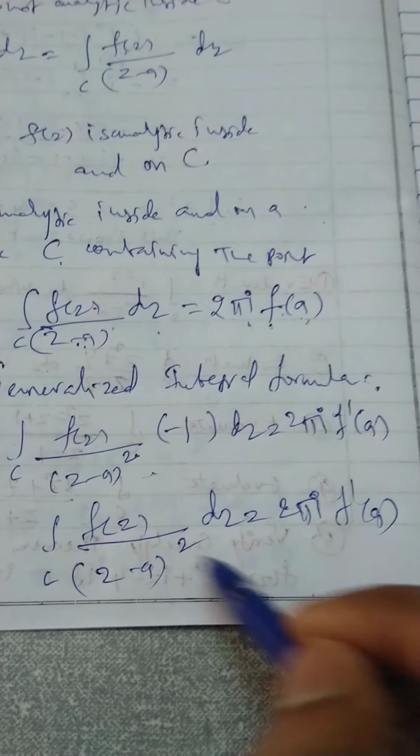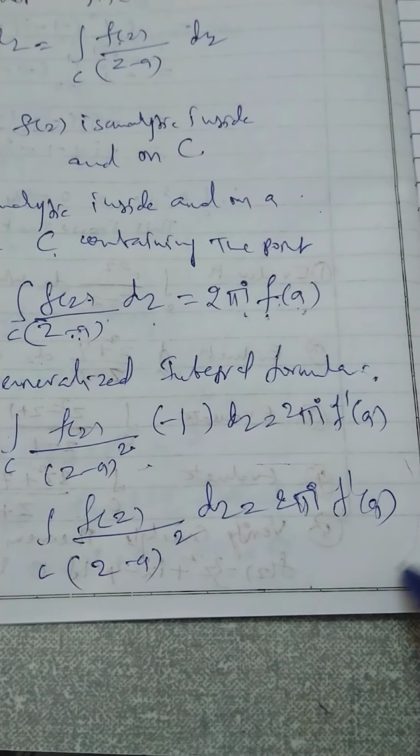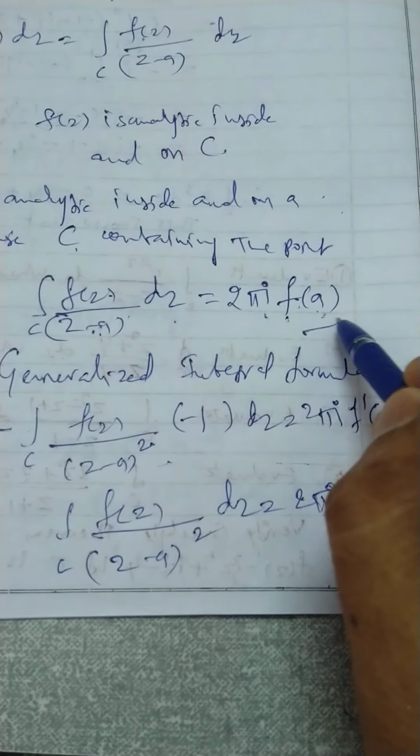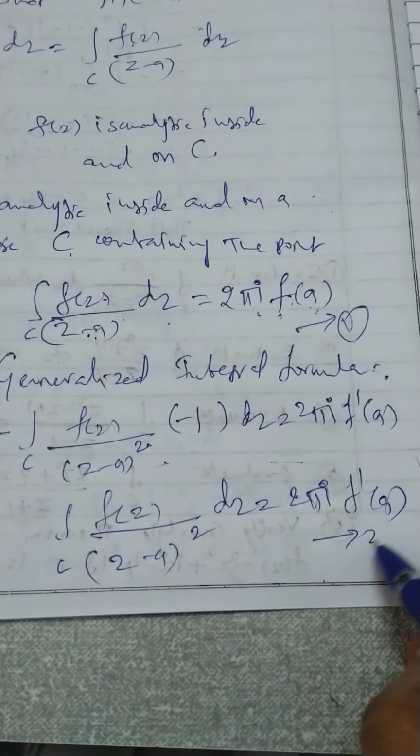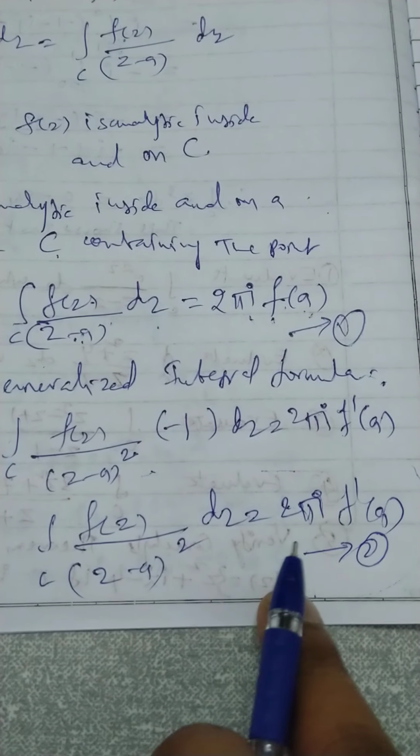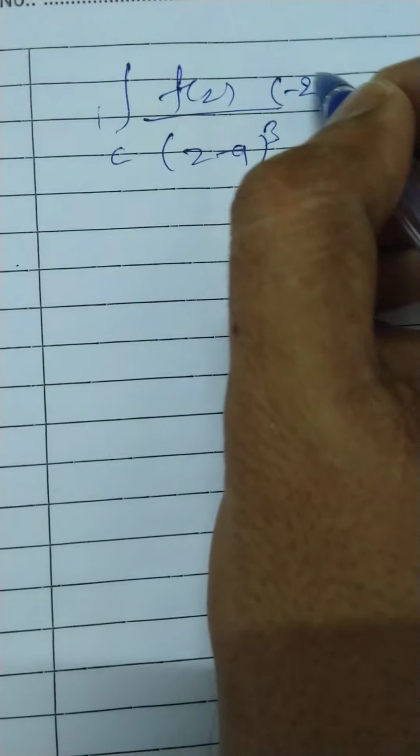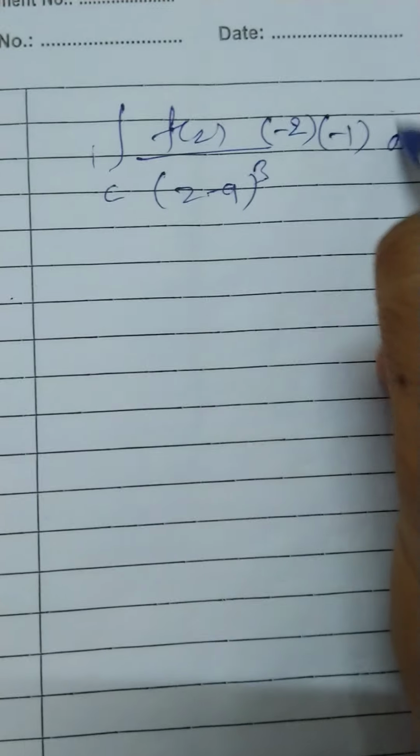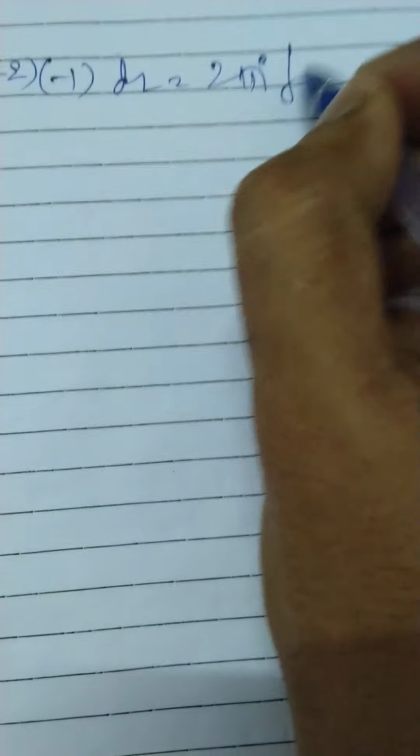Now again differentiating this result, suppose we name this one as equation 1 and this as equation 2, differentiating 2 again partially with respect to a on both sides, we see that the integral over C of f of z by the denominator z minus a whole cube, and the factor that we get is minus 2 times minus 1 dz, is equal to 2 pi i times f double dash of a.